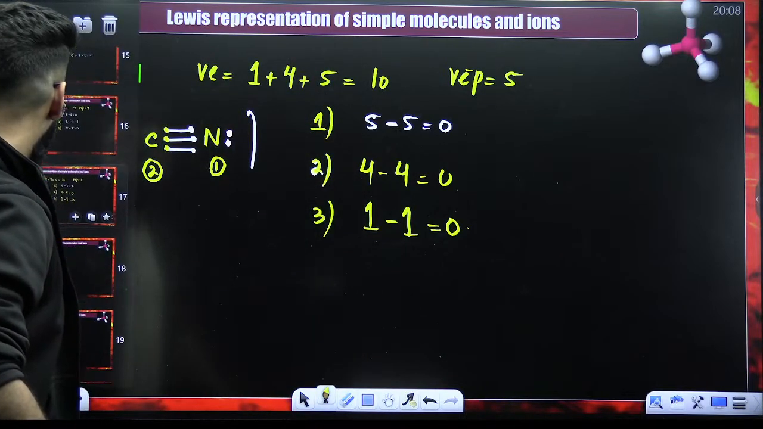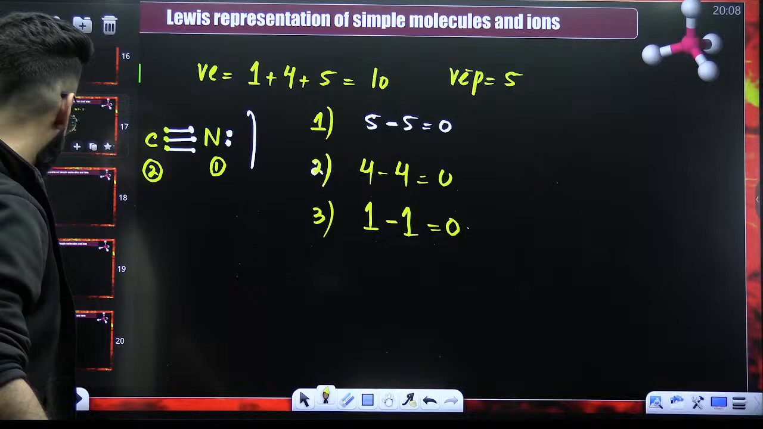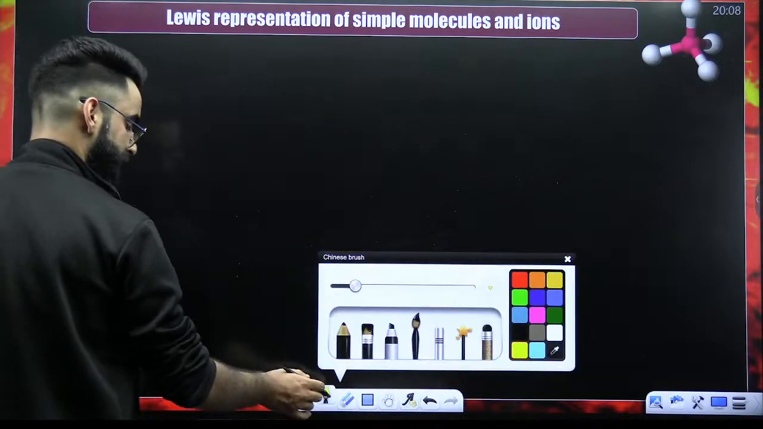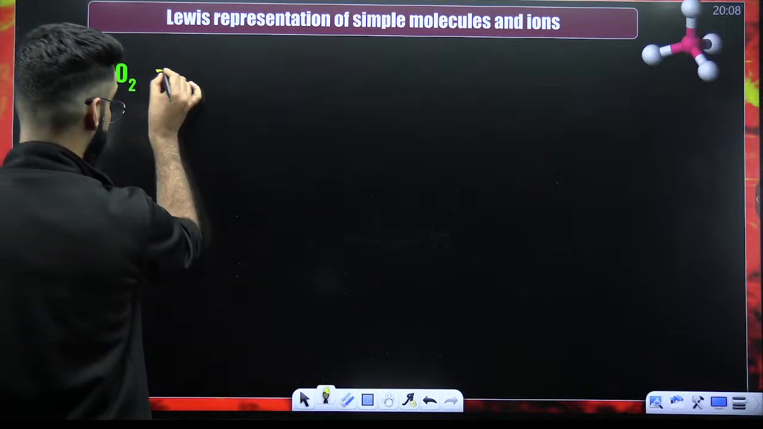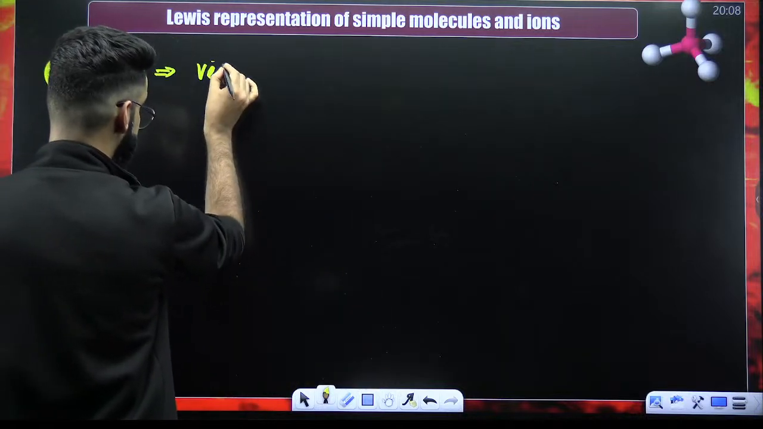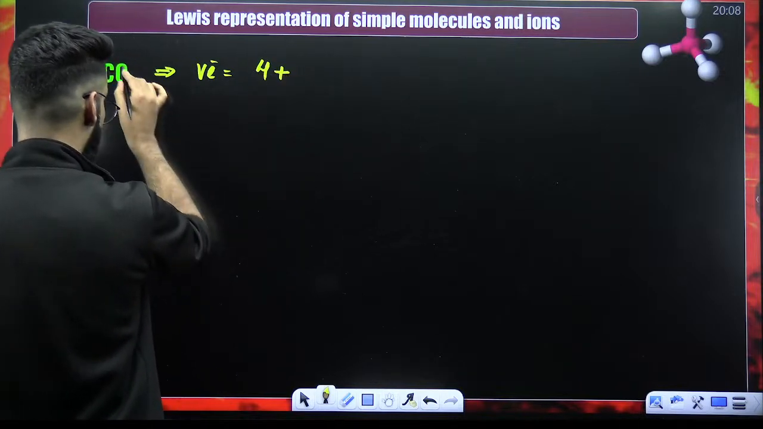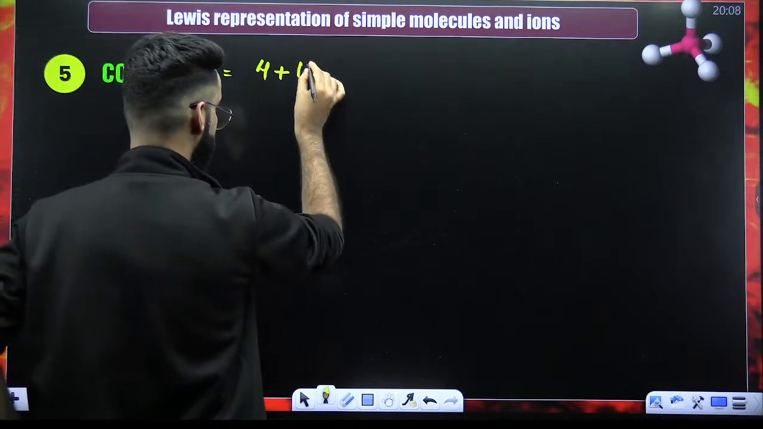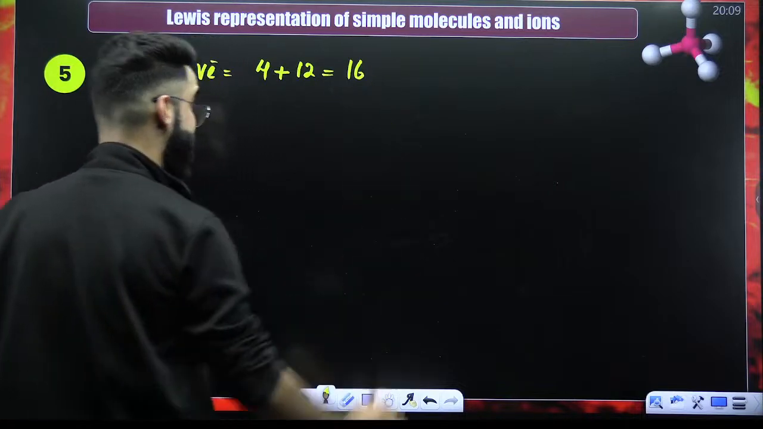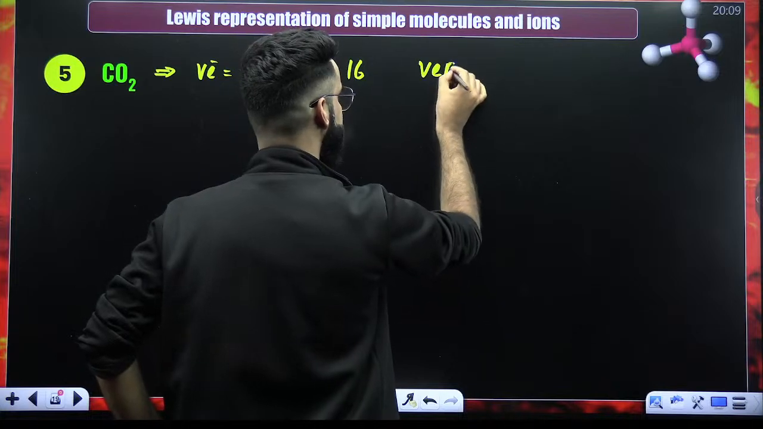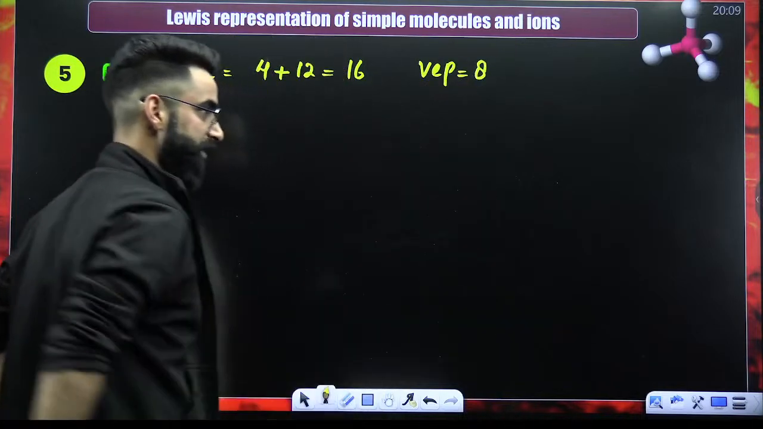Okay, let me take a few more examples so that it becomes properly clear to you. For example, let's say you have the carbon dioxide molecule. What is the first thing I'm going to do? Calculate the valence electrons. Carbon has 4 valence electrons. Oxygen has 6, so 6 twos are 12. So 12 plus 4 is 16. So 16 valence electrons in total. If I ask you, how many valence electron pairs? 8 valence electron pairs.